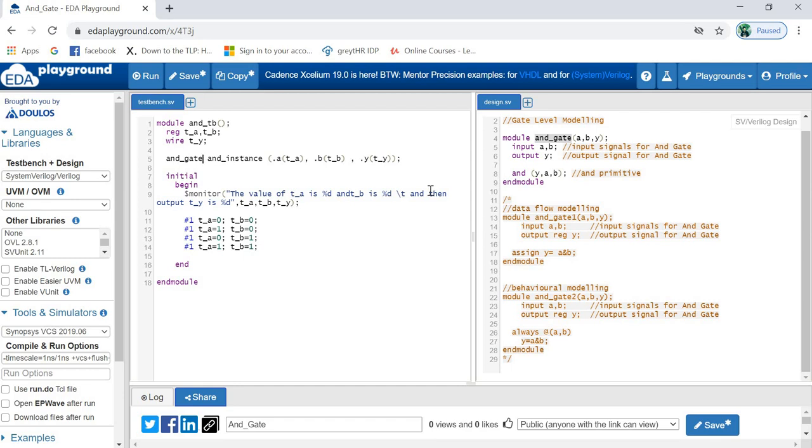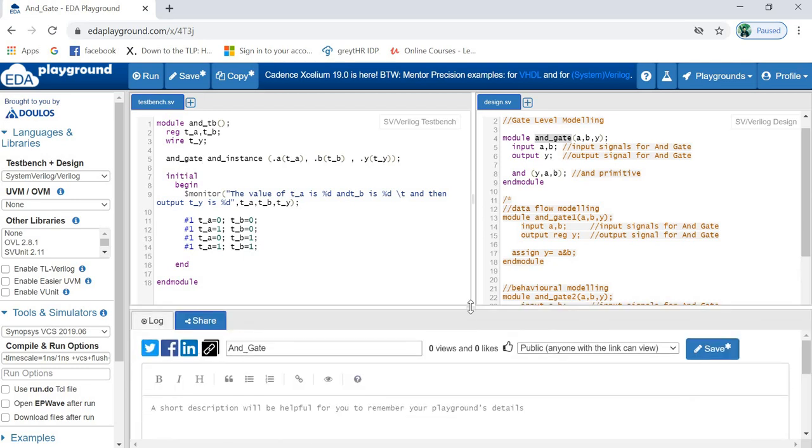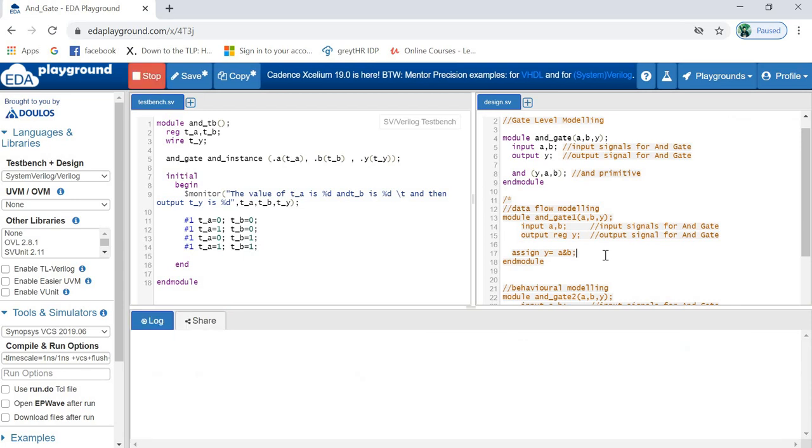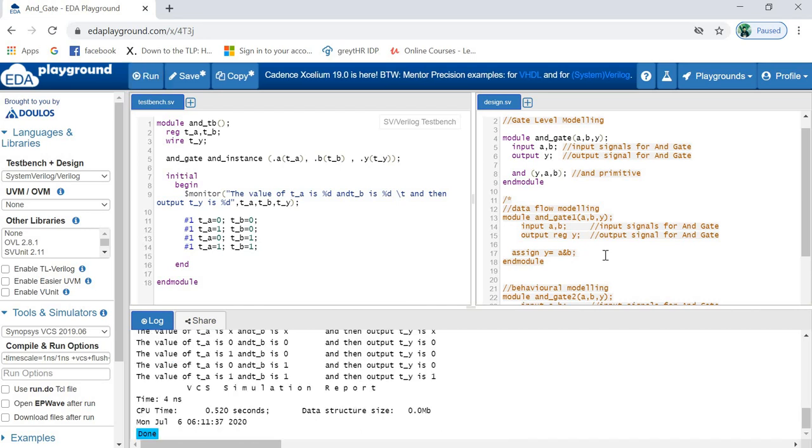Whatever we have seen in our previous slides, those things are basically the same, and the design and test bench are both the same. You can use the same thing to run anywhere. If you have any simulator, you can use those things also. If you have any open source tool, there also you can run the things. So they are the same, and I'm not going to explain that part. I'm just going to run the things here, and we are going to see what the outputs are.